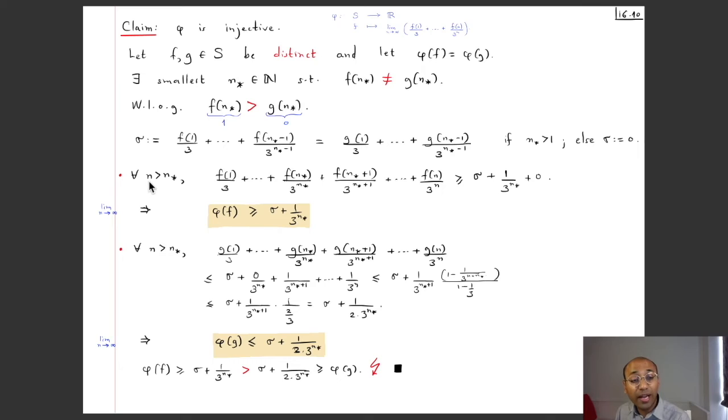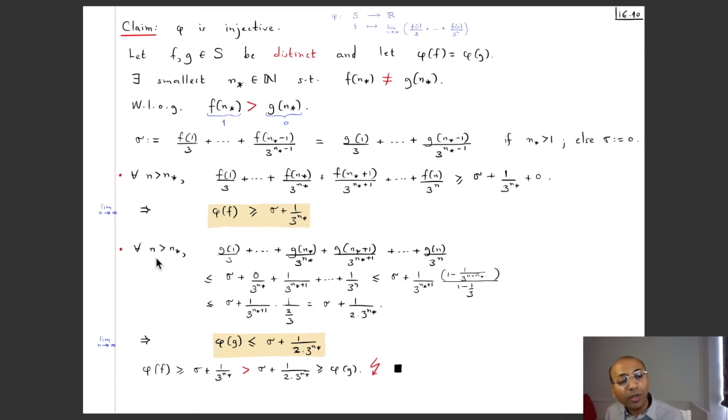Now this is true for every n which is bigger than n star. So if I pass to the limit as n tends to infinity, we will have that the limit of this as n tends to infinity is bigger than or equal to the limit of this as n tends to infinity. But the limit of this as n tends to infinity is exactly phi f, and this is just a constant sequence, does not depend on n at all, and so this is just sigma plus 1 by 3 to the power n star. So we have got this inequality.